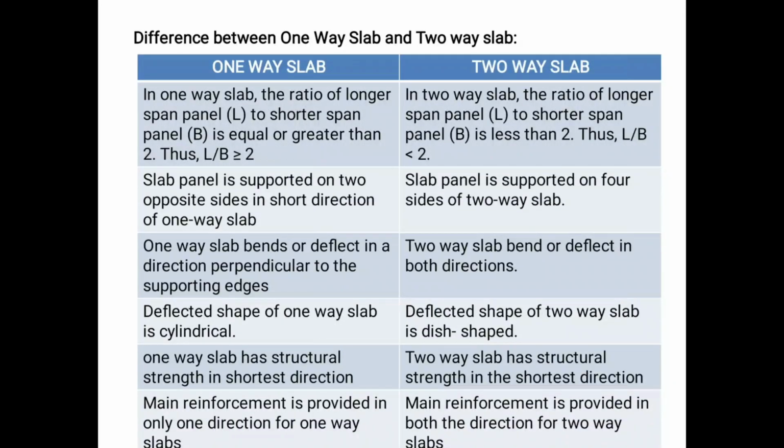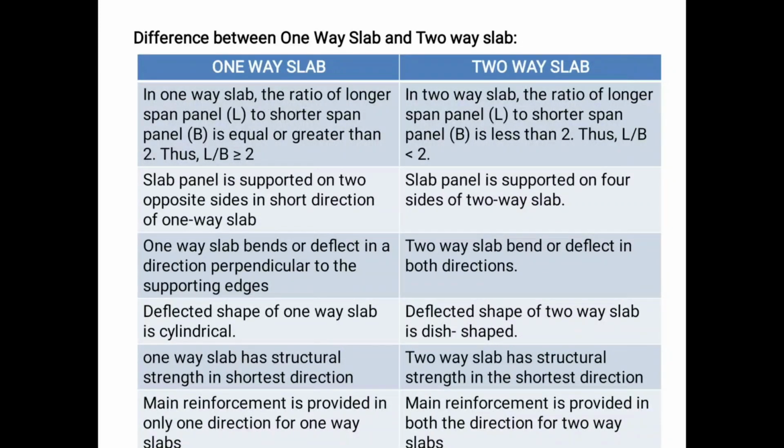The difference between one-way slab and two-way slab is the same as I explained before. L by B, that is the longer span divided by the shorter span, if greater than or equal to 2, is a one-way slab. If it is less than 2, it is a two-way slab.